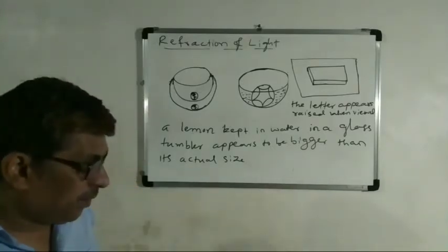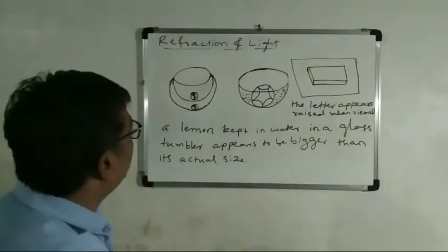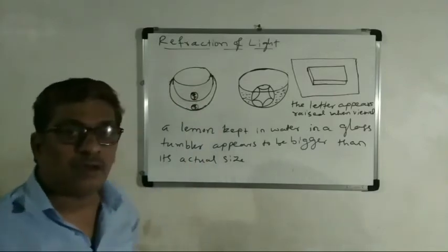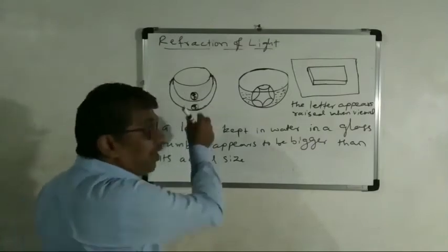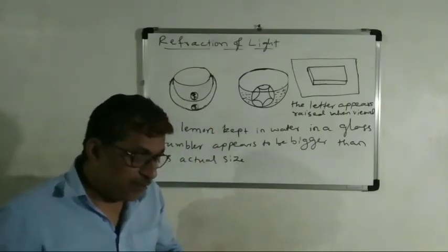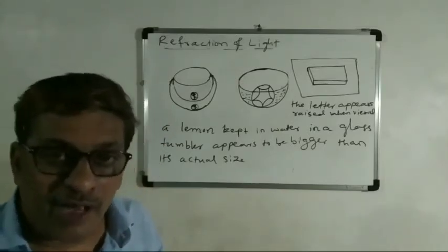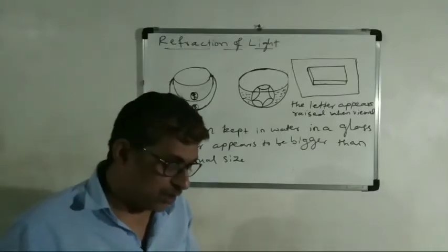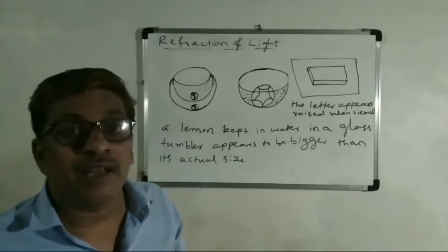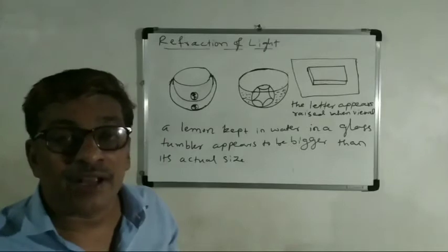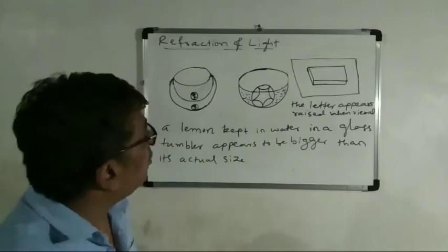For example, take a bowl of water and keep a coin here. It seems to be slightly raised. Where you are keeping the coin, you will not see the actual position there. Slightly it raises upwards, so we see its appearance slightly raised. Why? Because this is due to the refraction of light. Now we see one more example.